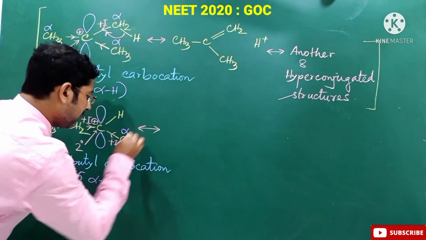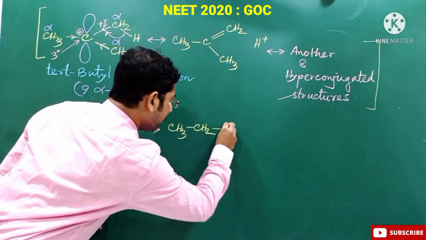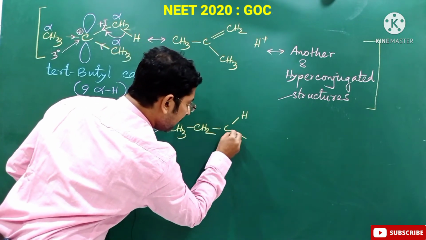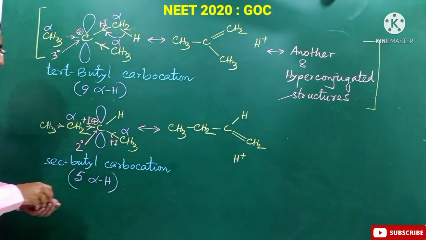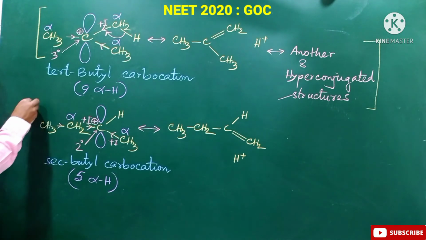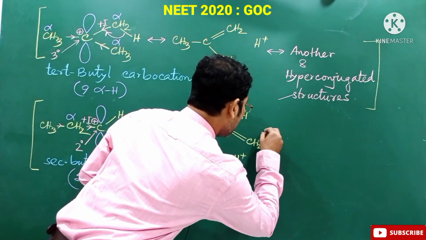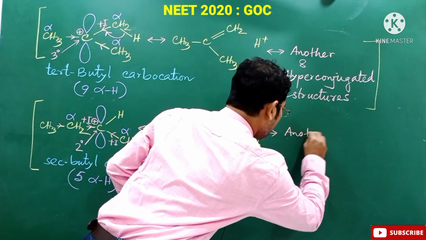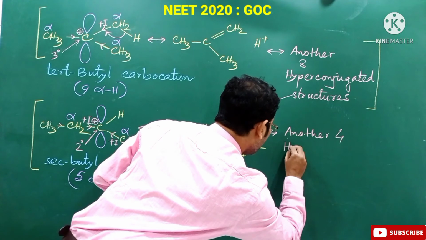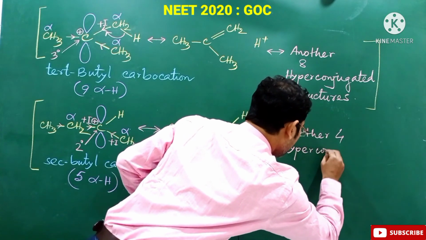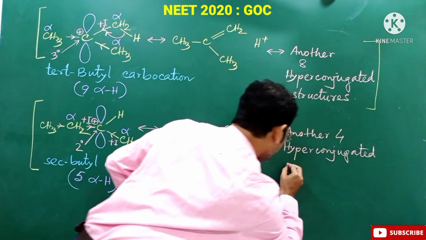Like say this one, CH3, CH2, this one is carbon, this one is hydrogen, double bond, this one is CH2 and this one is H plus. Like that we can have another 4 hyperconjugated structures.